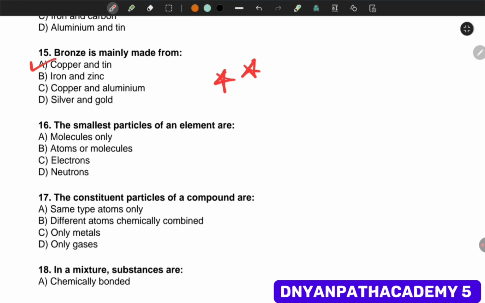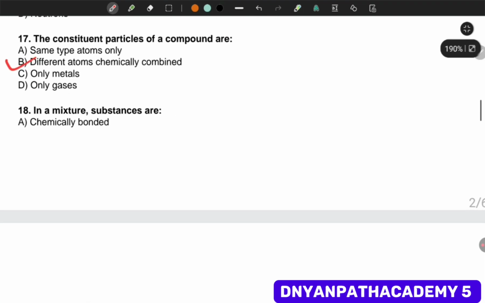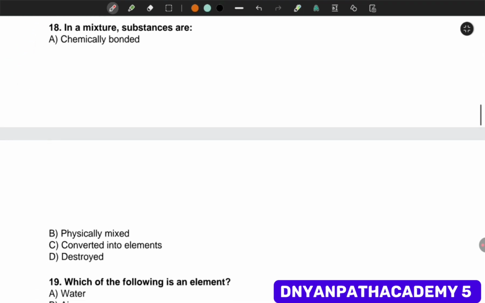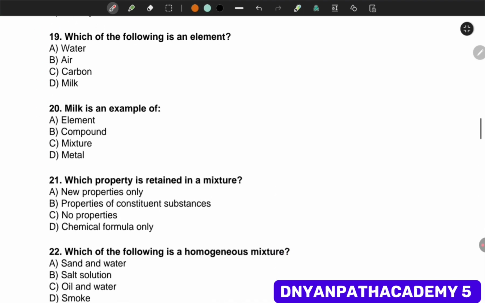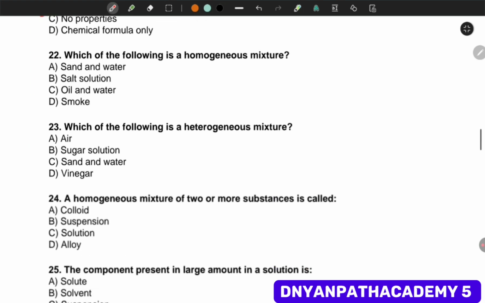Smallest particle of an element are atoms or molecules. The constituent particles of a compound are different atoms chemically combined. In a mixture, the substances are physically mixed. Which of the following is an element? Carbon. Milk is an example of mixture. Which properties retain in a mixture? Properties of constituent substances.